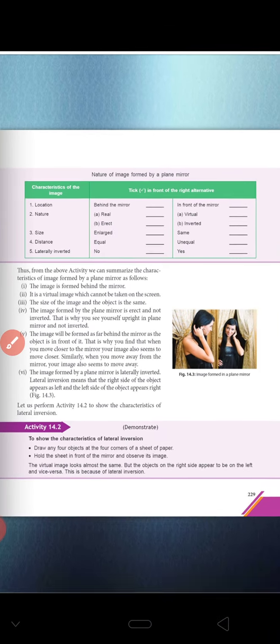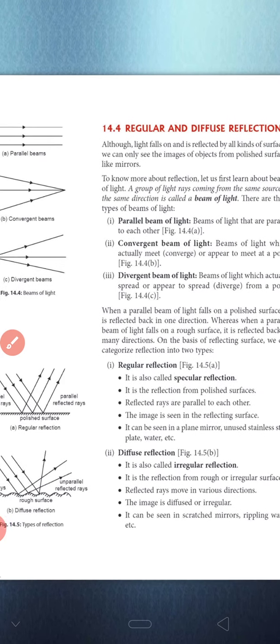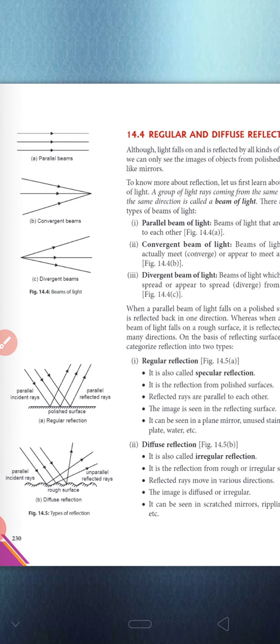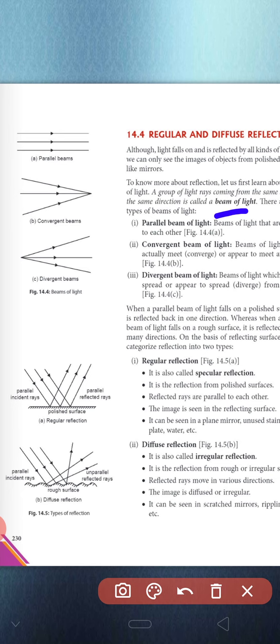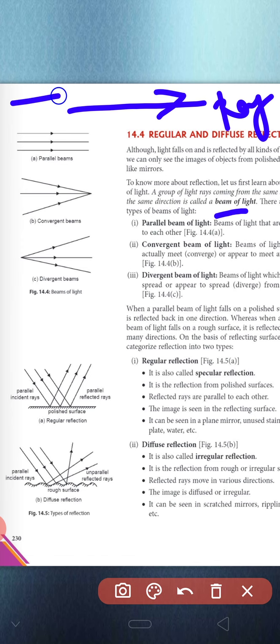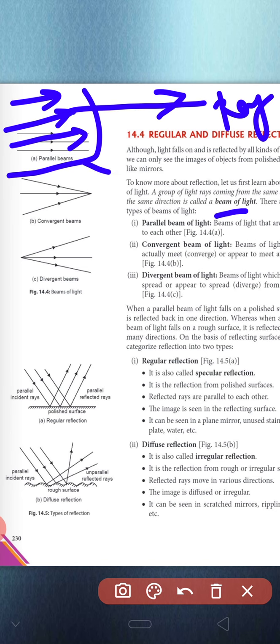Our next topic is about the types of reflection. Before starting, we have some terms. The first term is beam of light. What do we mean by a beam of light? A single line of light is called a ray. When there is a group of rays coming from the same direction, that is called a beam of light.